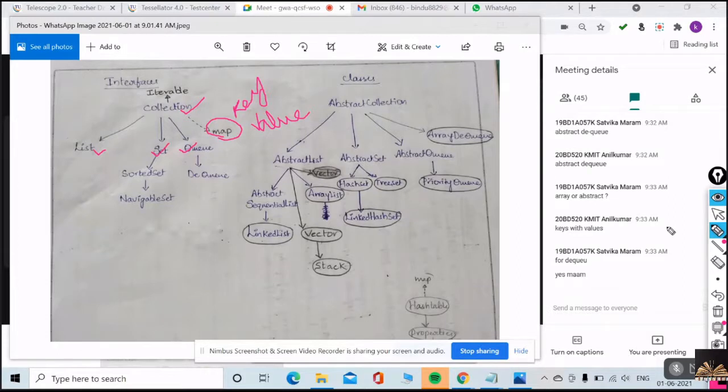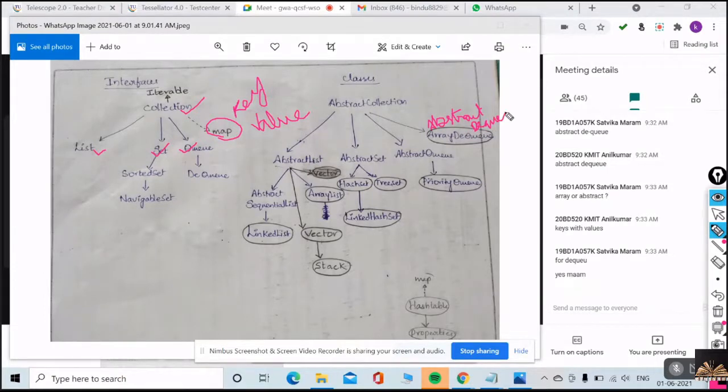Guys, it's an abstract DQ, it's not an array DQ. Please make a note of it.